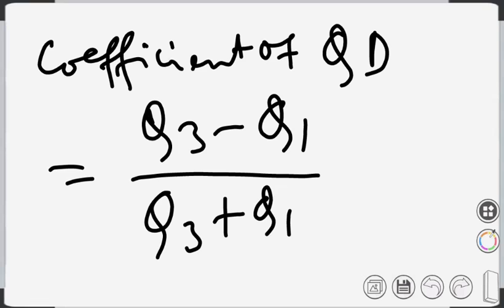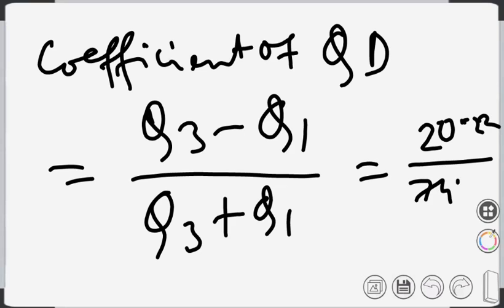So this is 20.22 divided by 47.22 plus 27, which is 74.22. So it gets about how much? About 0.27. So that is the coefficient of quartile deviation. All these are different types of measures of dispersion.